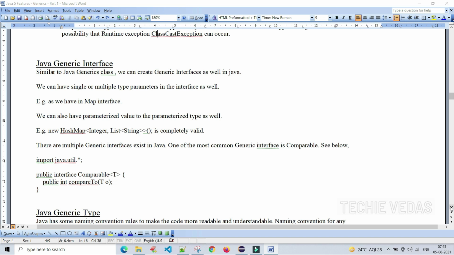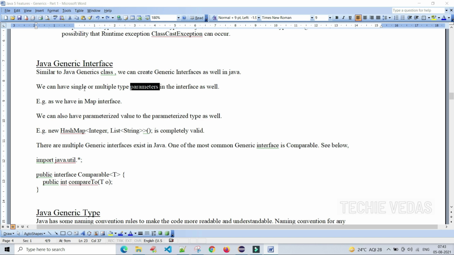What is a Java generic interface? How to create a generic interface in Java? Similar to Java generics classes, we can create generic interfaces as well in Java. Let's see how to do it. We can have a single or multiple type parameters in the interface as well. Just remember that type parameters are whatever we give in the angular brackets; between the angular brackets we define the type parameter.